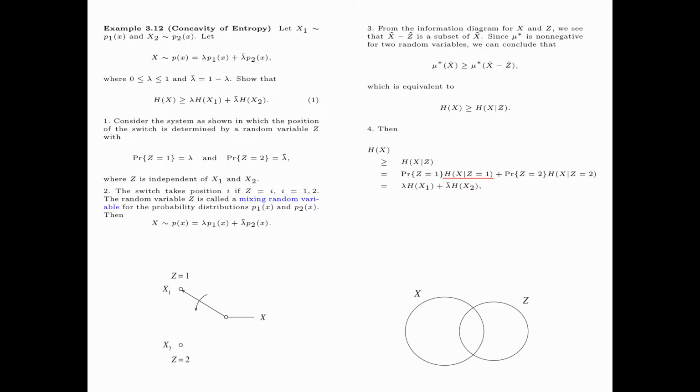Now entropy of X given Z equals 1 is equal to entropy of X1, because Z equals 1 means that the switch is up. For this situation, X is equal to X1. Likewise, the entropy of X given Z equals 2, that is when the switch is down, is equal to entropy of X2.